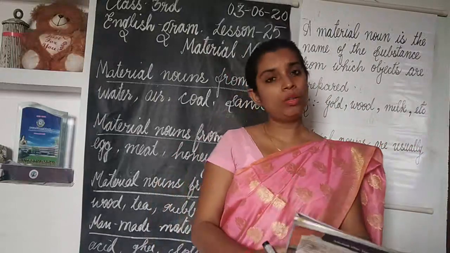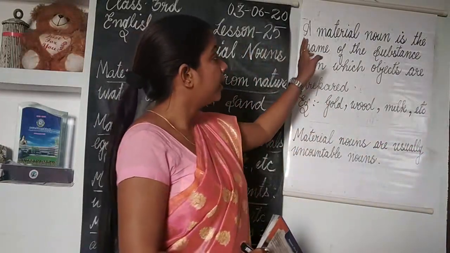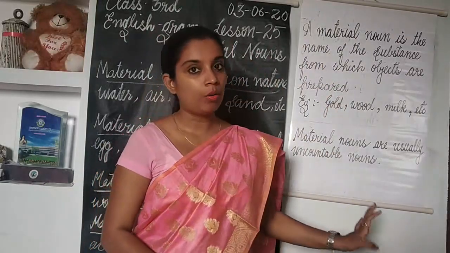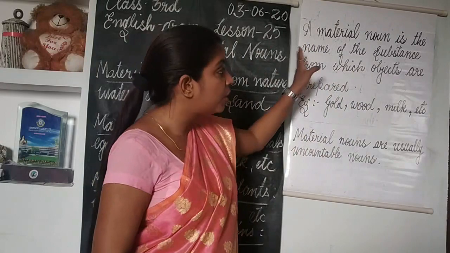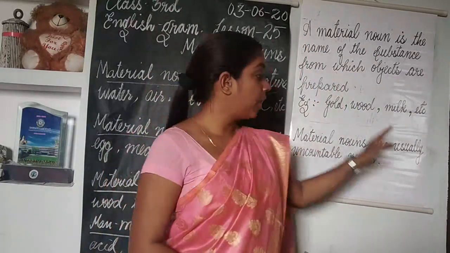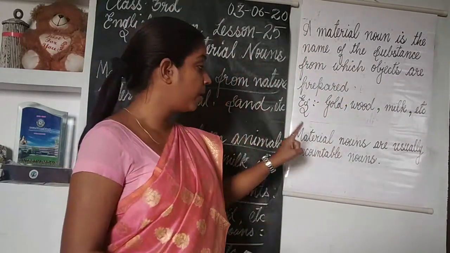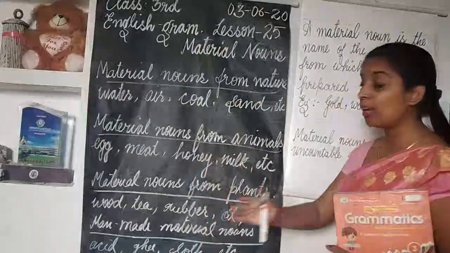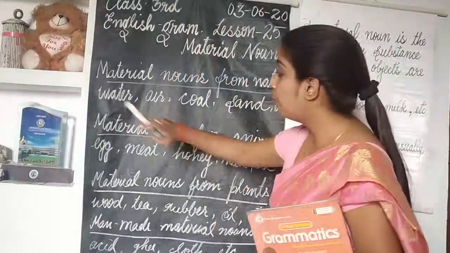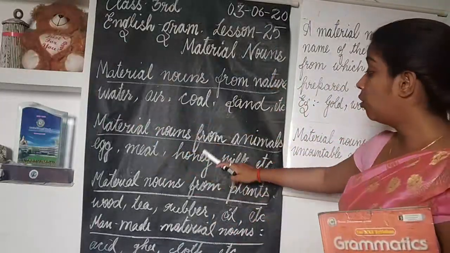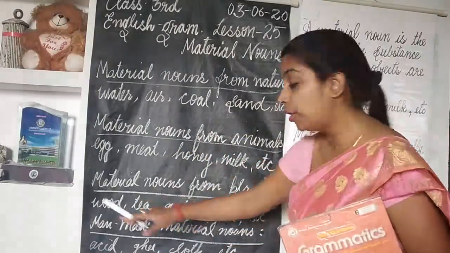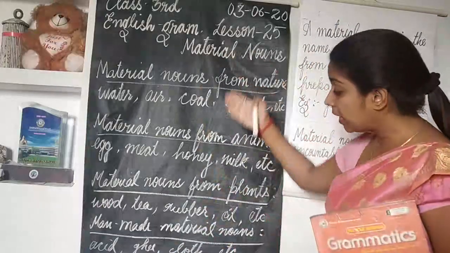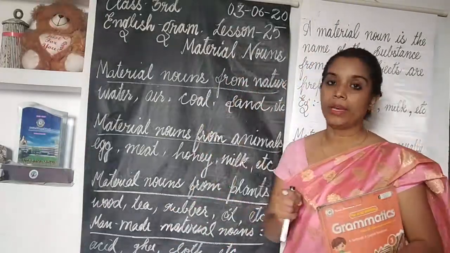So the definition is almost clear to you all: a material noun is the name of the substance from which objects are prepared. I have written examples also here, and always remember that material nouns are usually uncountable. We cannot count water or air, honey or milk, wood or rubber, acid and ghee also. Such nouns are called material nouns.